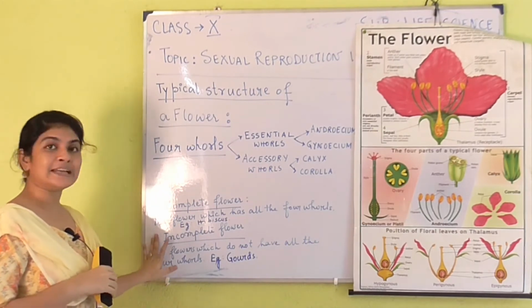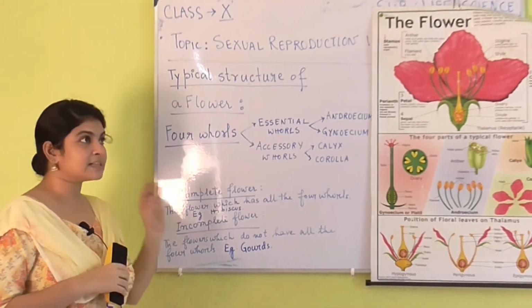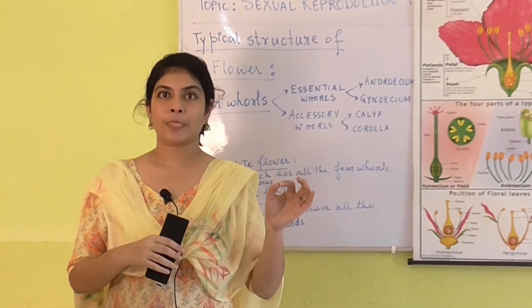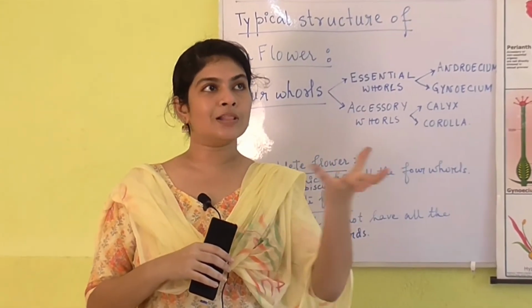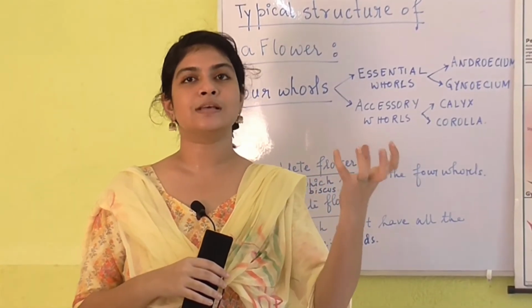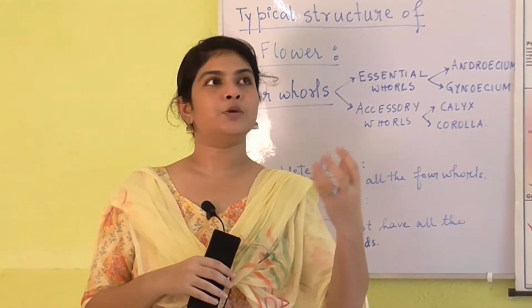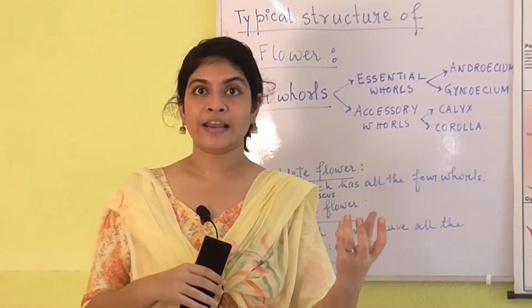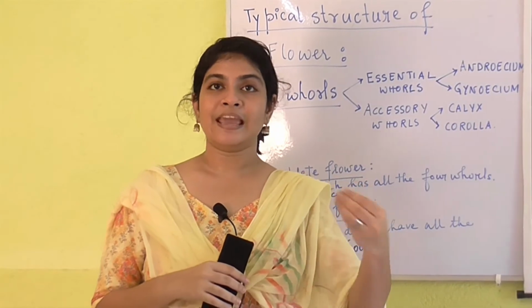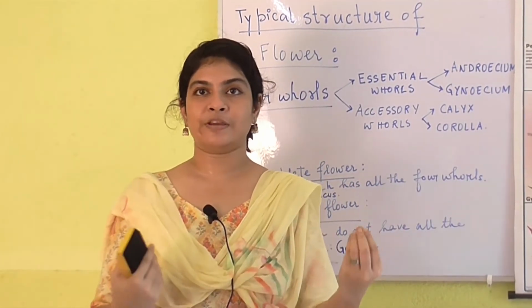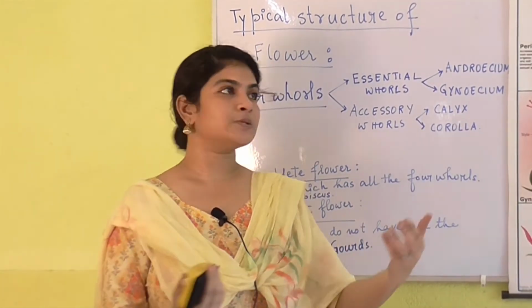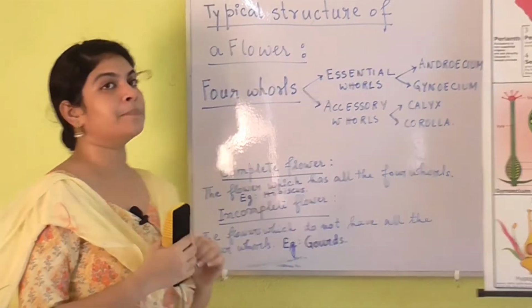The next is the incomplete flower, which lacks one or two whorls and does not consist of all of them. For example, the gourds have separate male flowers and female flowers. That is complete and incomplete flower.